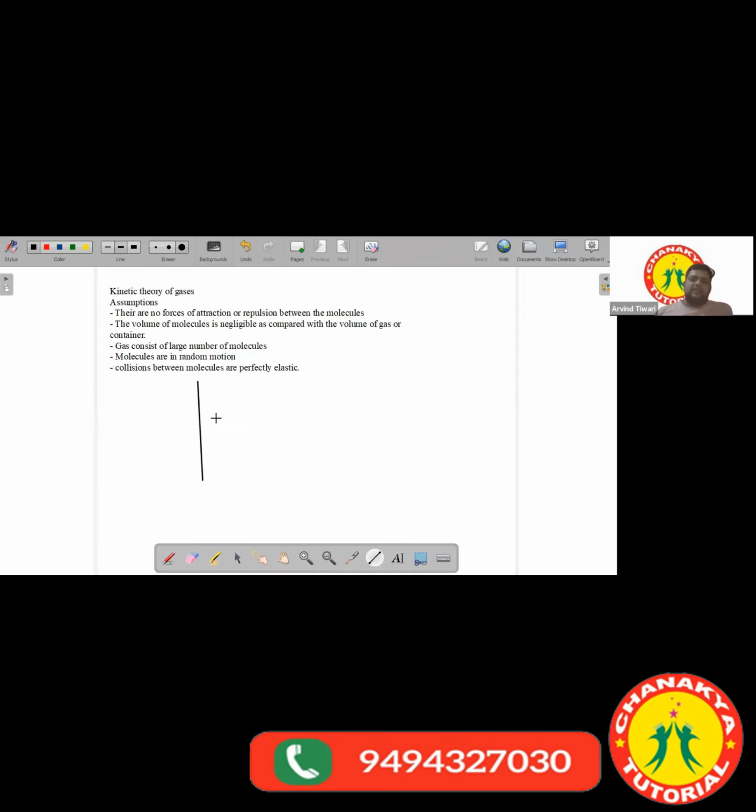So suppose I take a container here, and let's fill this container with a gas. So we have the gas molecules. This container consists of the gas molecules, and the gas molecules are in random motion. As you can see, the number of molecules is very less, and since the distance between the molecules is large, there will not be any forces of attraction or repulsion between the molecules.